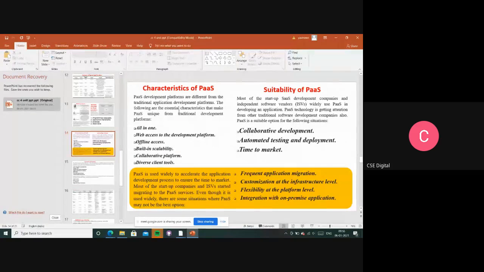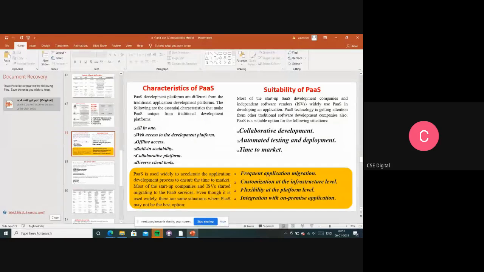offline access, right? Without an internet connection, developers can't access the PaaS services, so in this case developers have to work offline. Since the services can't be enabled offline, some PaaS providers allow developers to synchronize their local IDE with the PaaS services and utilize them.